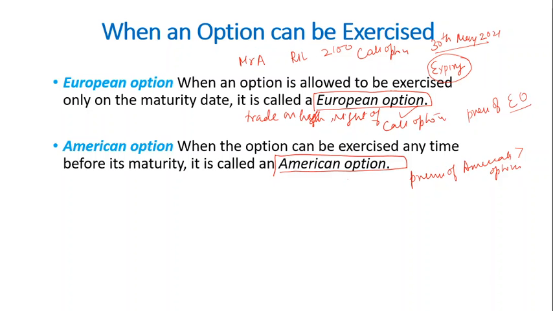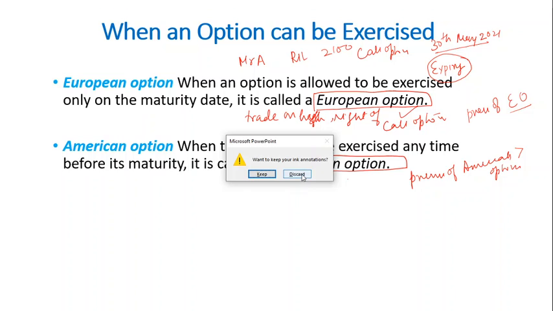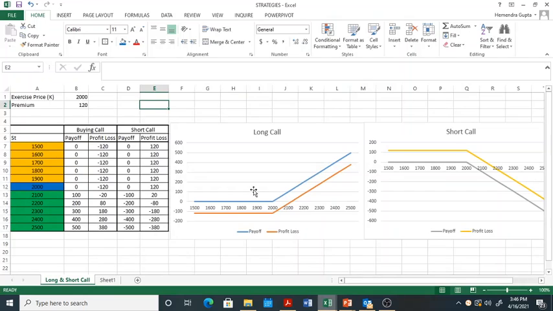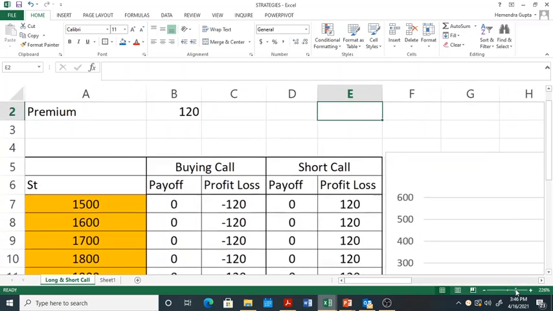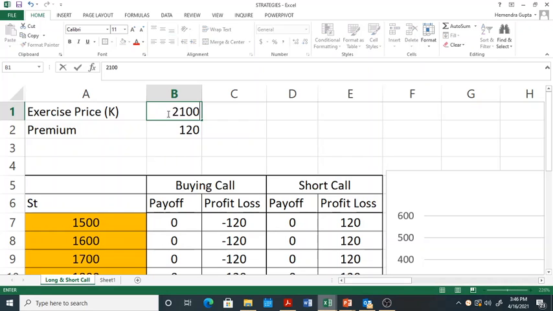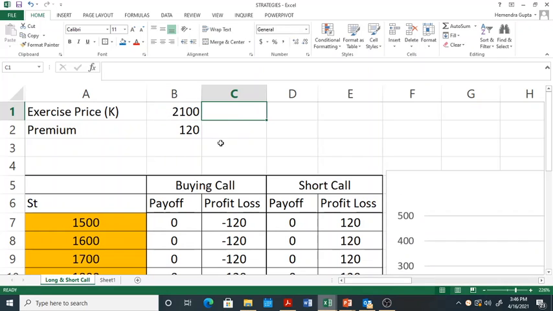So let's understand this entire calculation by taking an example. We'll come to the Excel sheet here and try to understand how the entire mechanics work. I'm taking an example: the exercise price we have taken is 2100. So let us take the exercise price 2100 and look at how it will work.